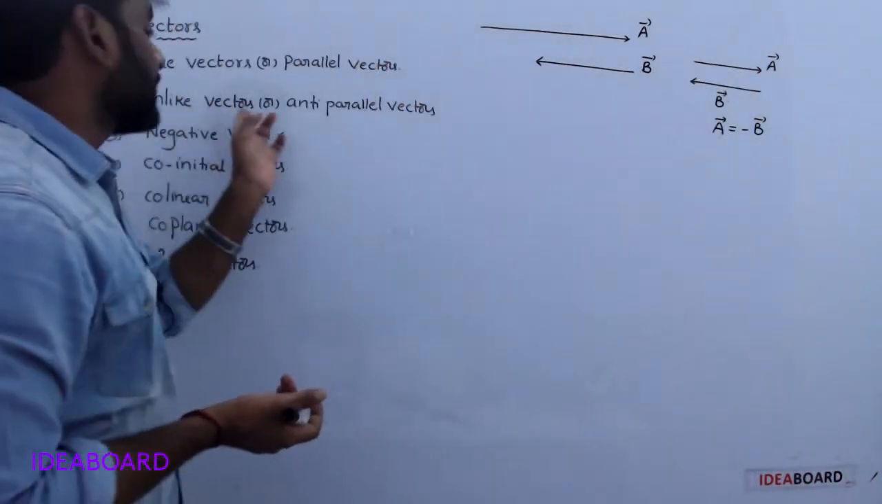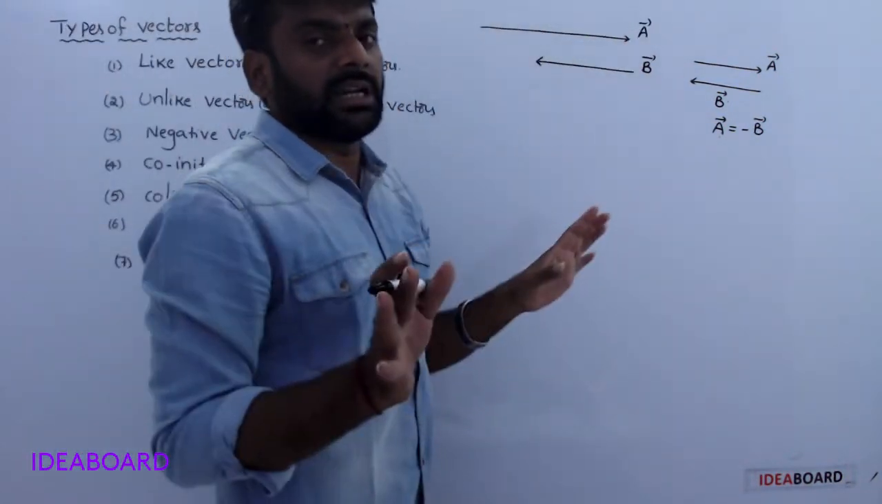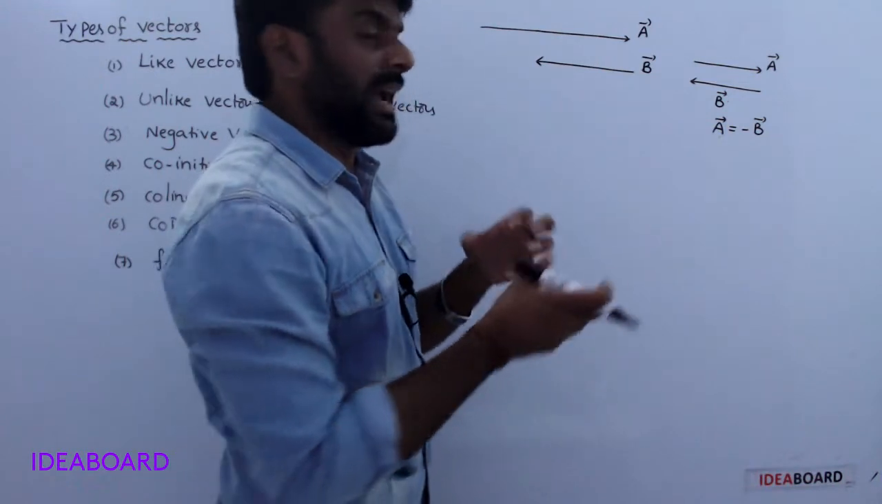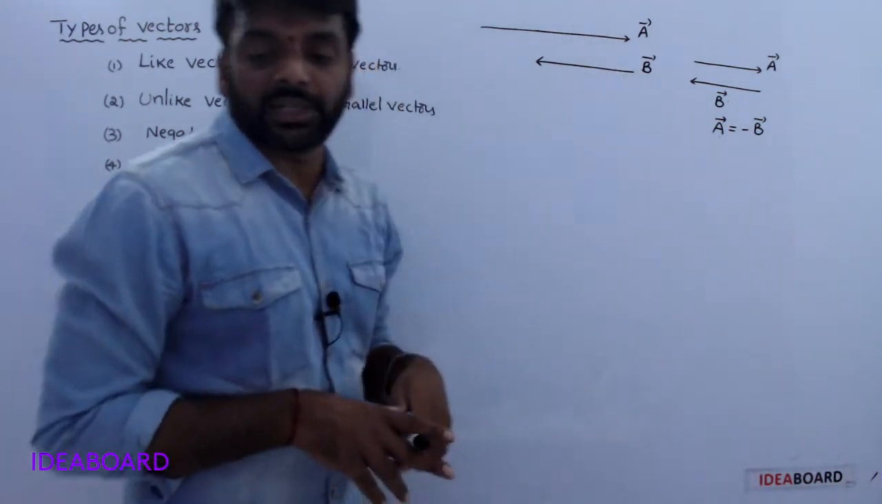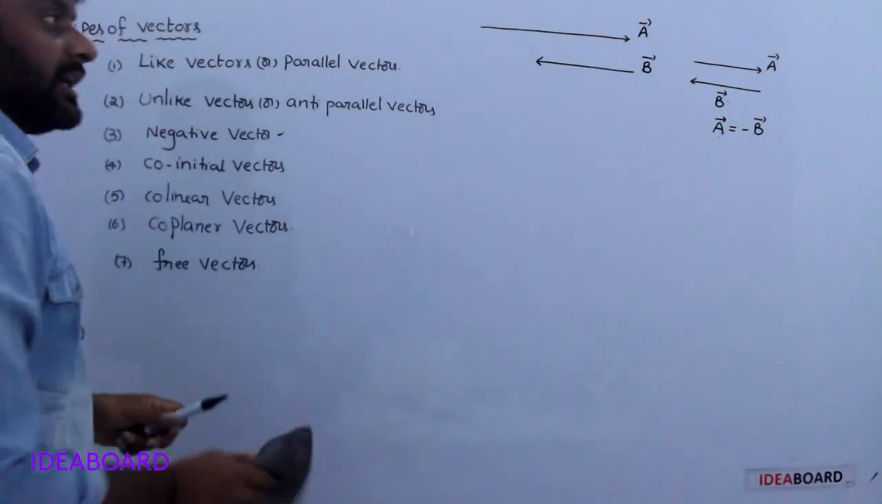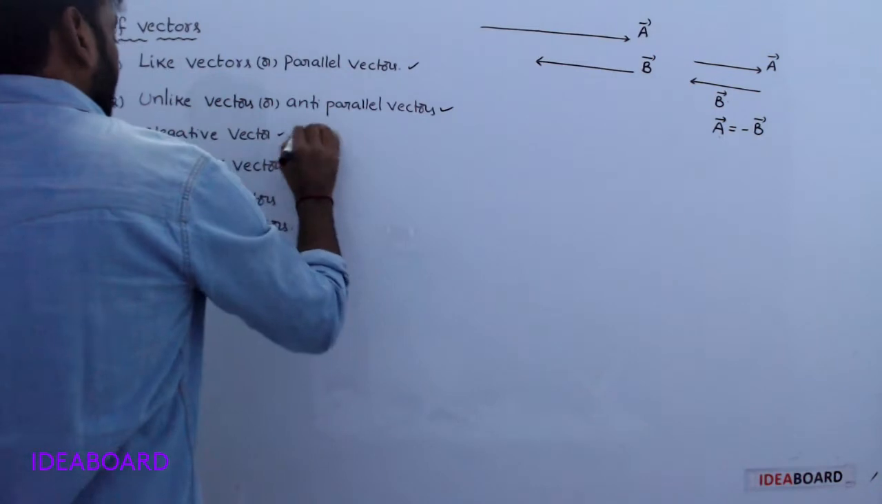Unlike vectors or anti-parallel vectors do not consider magnitude. The magnitude is different but they are opposite in direction. Understood? Like vectors, unlike vectors and negative vectors are over.